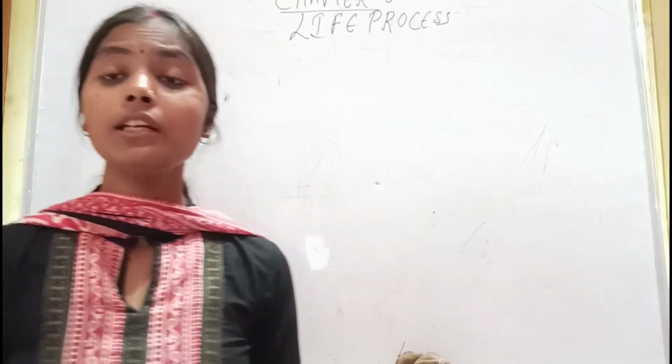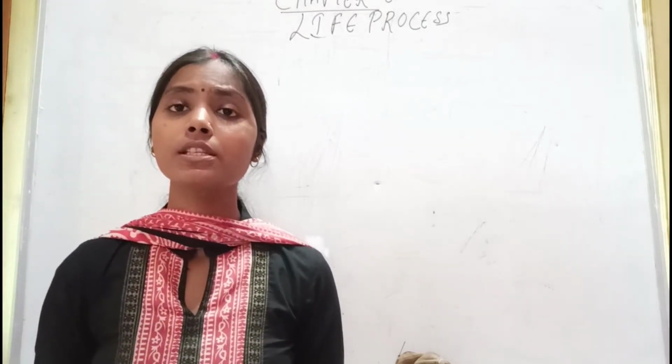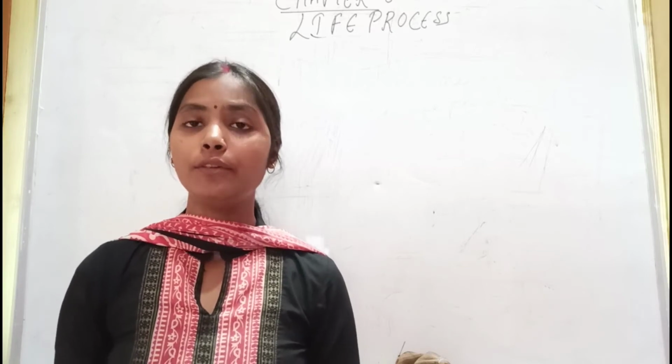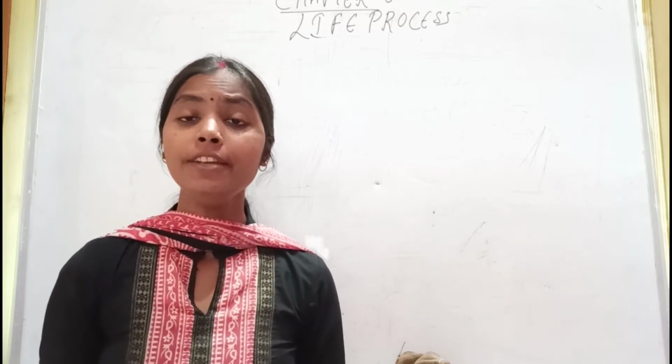So, what is life process? Life process is the process which together performs the function of maintenance of life. Okay, this is called the life process.